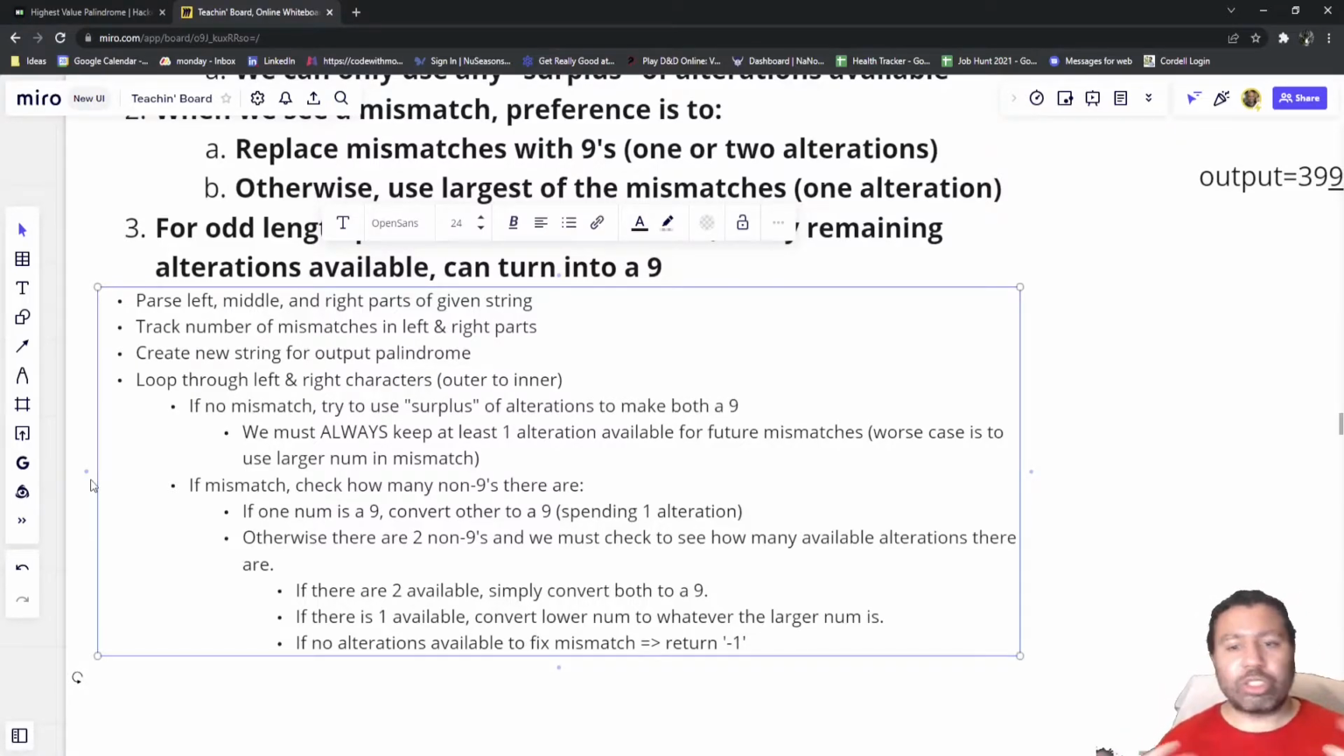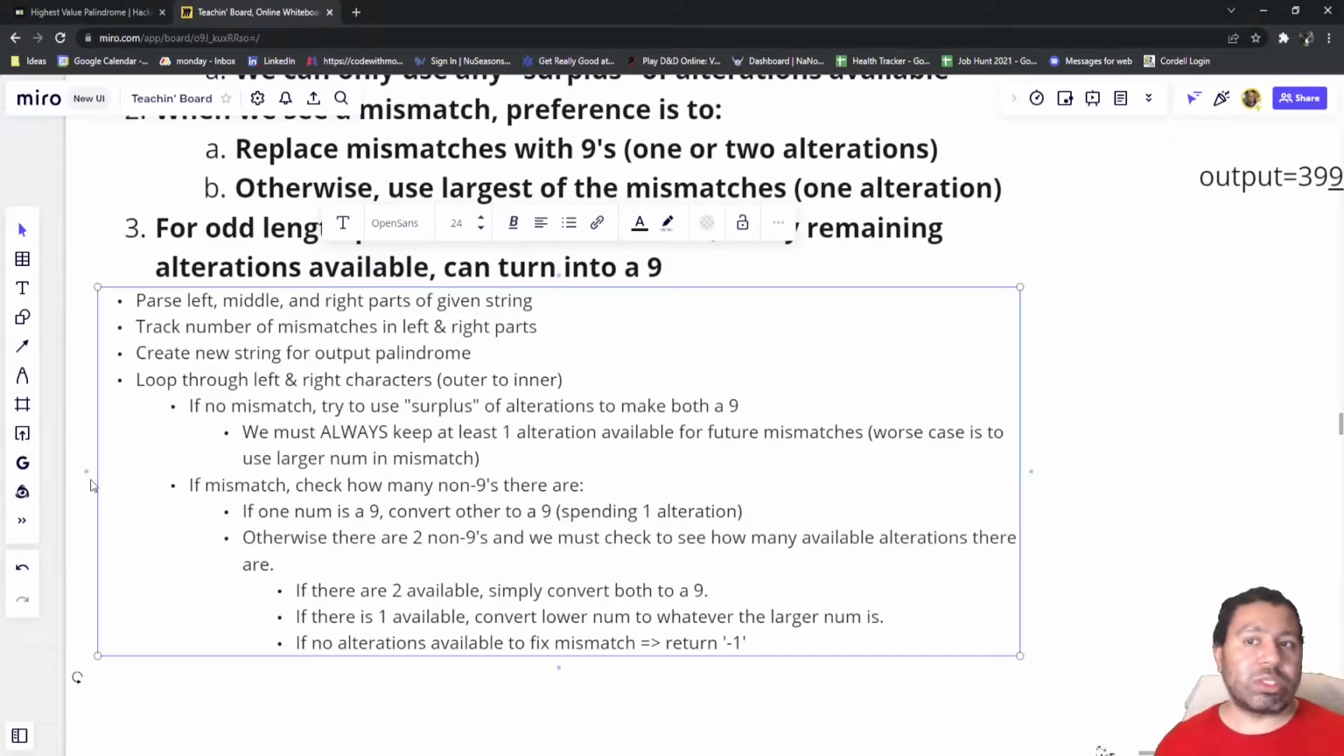Then we're going to create a string as the output for the palindrome, and then we're just going to loop through our left and right characters of the string that we've just parsed, and we're going to go outer to inner. So on the outer part, we're going to try and squeeze as many 9s as we can, because that'll count for the inner as well. And if we don't have a mismatch, that's great. That means that we have an opportunity here to squeeze in 9s and just change both of those to 9s. If we don't have a surplus, then we can just ignore it and keep them as is, because they're already a palindrome essentially. If we encounter a mismatch, then we have to consider a few things here.